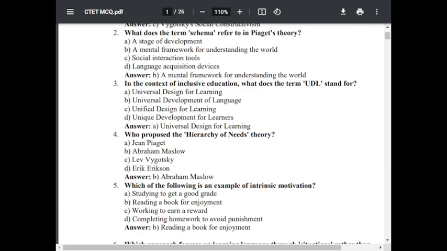Question number 4. Who proposed the hierarchy of needs theory? Option A, Jean Piaget. Option B, Abraham Maslow. Option C, Lev Vygotsky. Option D, Erik Erikson. The correct answer is Abraham Maslow. Abraham Maslow proposed the hierarchy of needs theory.